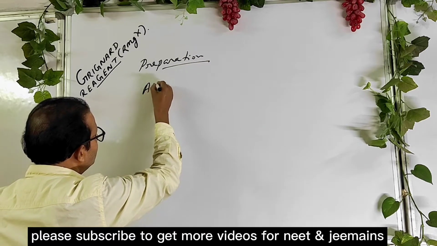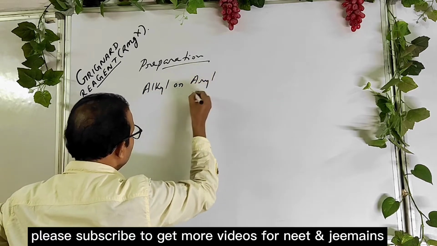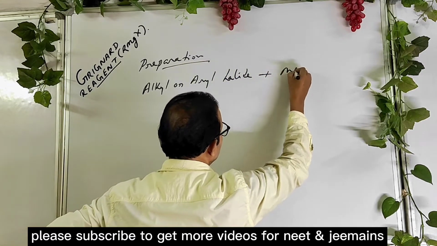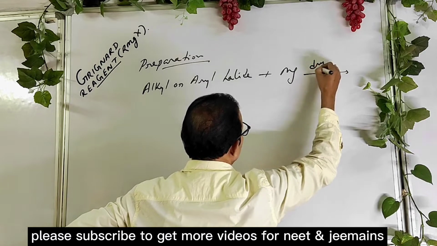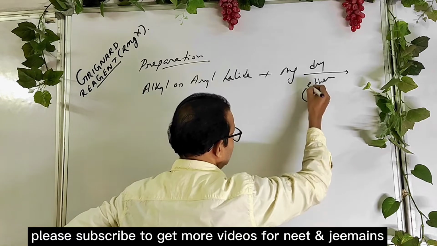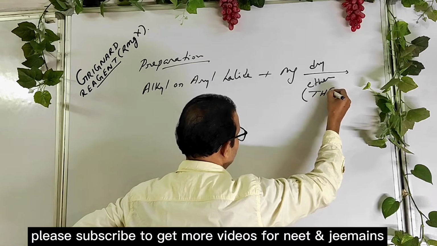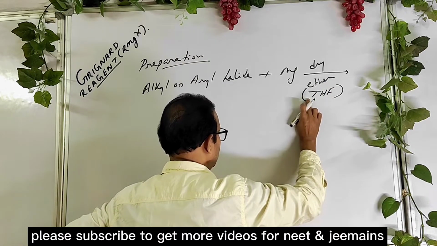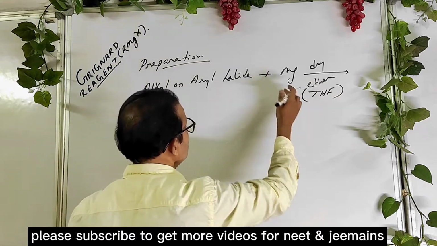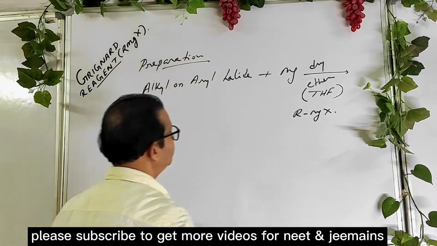Any alkyl or aryl halide, when it reacts with magnesium in presence of dry ether, sometimes you have seen the reaction facilitated in presence of tetrahydrofuran. It's nothing, it's a solvent, tetrahydrofuran. In the exam, there is no question regarding tetrahydrofuran. And you get Grignard reagent RMgX.